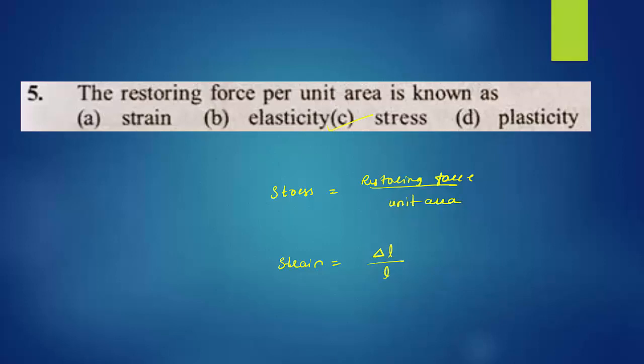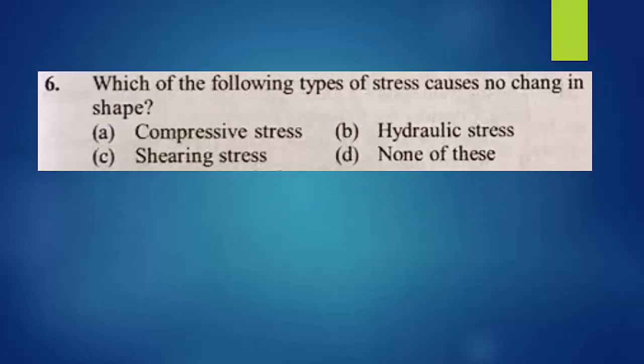Then elasticity and plasticity are exactly opposite. Elasticity is the property to regain its original size and shape when we remove the force. But plasticity does not have the capacity to regain its original size and shape. So option C is right. Then come to the sixth question.